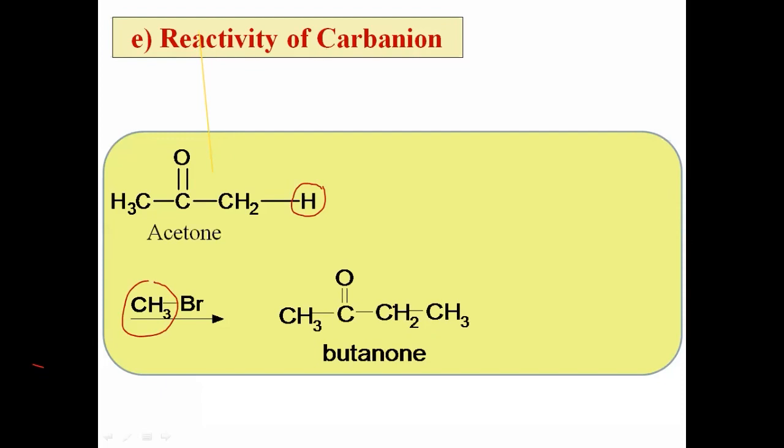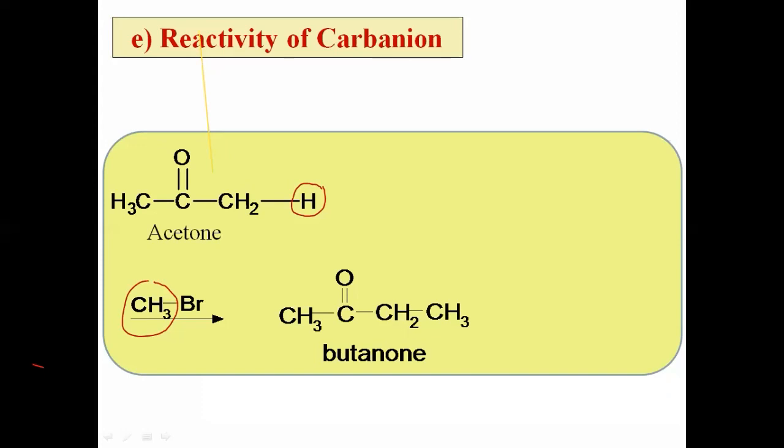I will revise the same reaction again. Acetone, when treated with methyl bromide in the presence of aqueous KOH, a hydrogen atom from the acetone is replaced by a methyl group and we get butanone.